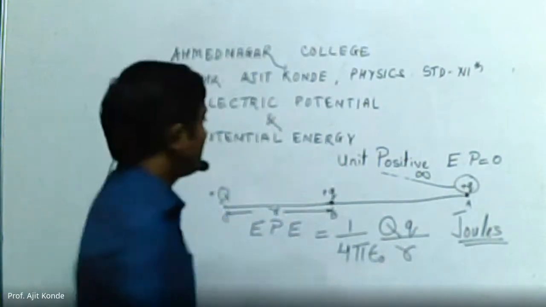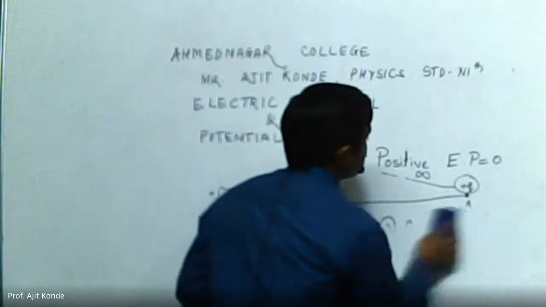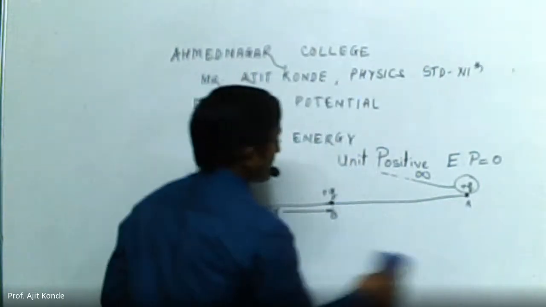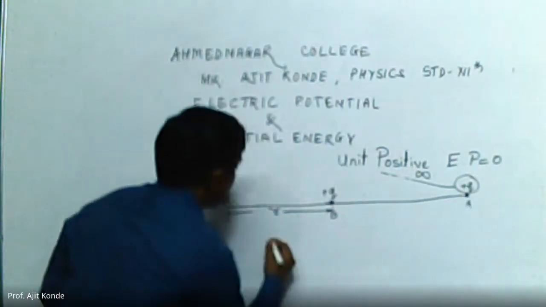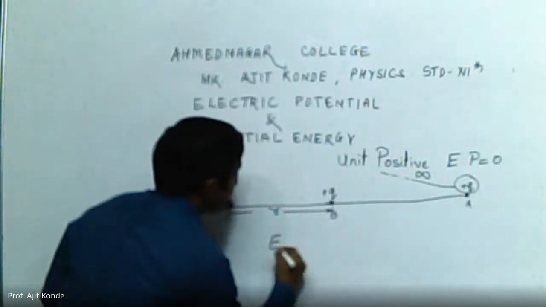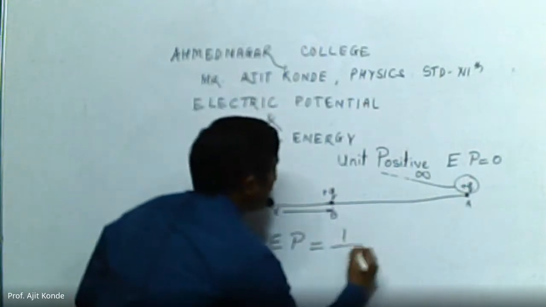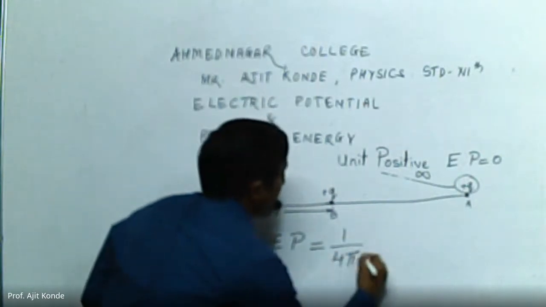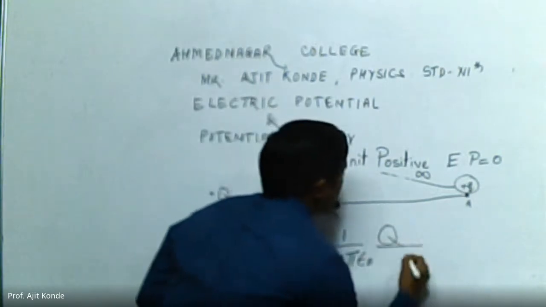Now we will see what electric potential is. This electric potential will be 1 upon 4 pi epsilon naught, capital Q upon r.